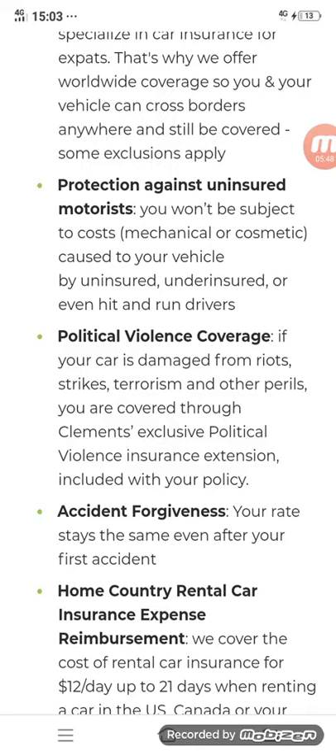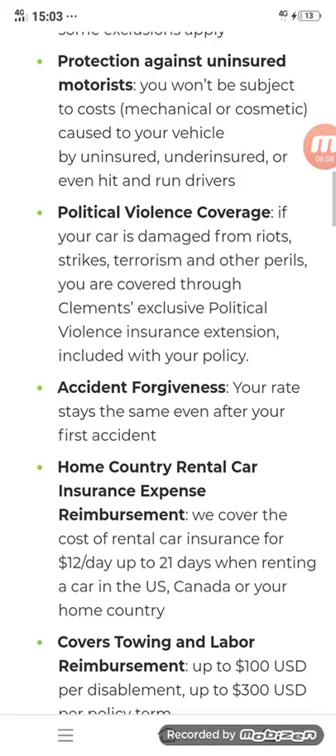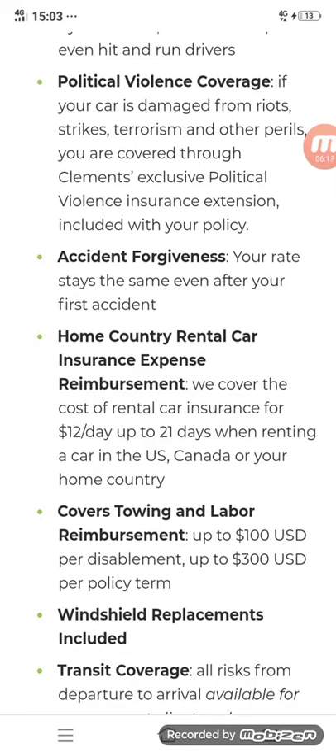Now this is another point, political violence coverage. I have told you that it's covered in political violence, but it is detailed. If your car is damaged from riot, strike, terrorism, and other perils, you are covered through Saliments' exclusive political violence insurance extension included with the policy. Now check if you get into a terrorism attack, unfortunately strikes, unfortunately perils, you will get your insurance in this way. Accident forgiveness. Your rate stays the same even after your first accident. Clearly mentioned, your rate will stay the same after the first accident. Very good policy. I think it's the best policy from my point of view, but your point of view may be different.